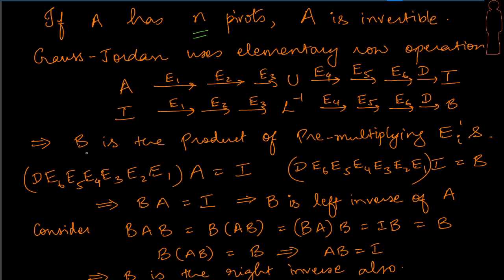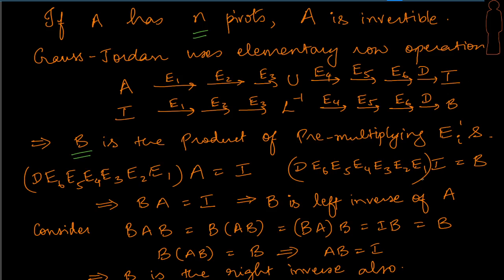So what we are getting is that this final product B is obtained by pre-multiplying the Ei's, right? Which means if I had I here, remember that we started with I, landing up at B. So let's try and apply this to the identity matrix.